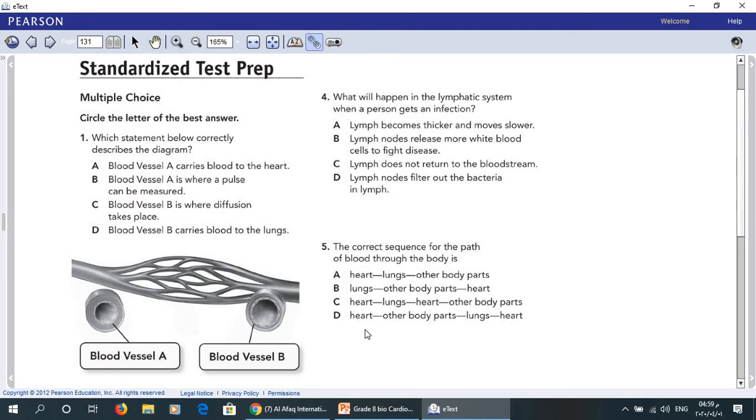We studied that the blood moves from the heart to the lungs, back again to the heart, then goes to the other body parts. So you have to choose C. Here the answer is C.